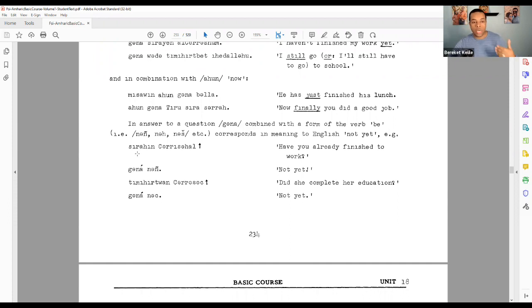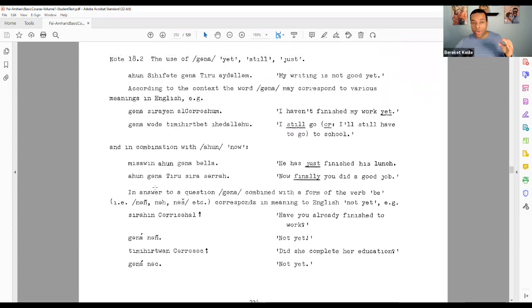The question, Sarahan Charasahal, have you already finished the work? Second person masculine singular. Ganan, the answer, not yet. Timirtuan Charasach, third person feminine singular. Did she complete her education? Gananach, not yet. So those are the three meanings of gana, and that finishes out note 18.2 and the unit.